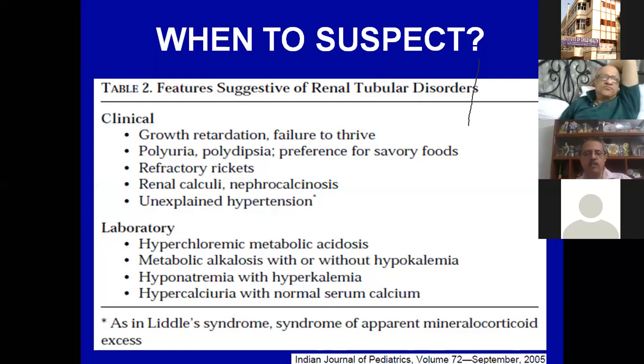Renal calculi and nephrocalcinosis, we all know. Unexplained hypertension, we already mentioned those 3-4 conditions where you have a low PRA but a hypertension. Lab parameters which suggest that something tubular is maybe happening are a hyperchloremic metabolic acidosis, metabolic alkalosis with or without hypokalemia, hyperkalemia, hypercalciuria with normal serum calcium. So with all of this, one should be thinking that there might be something tubular happening.